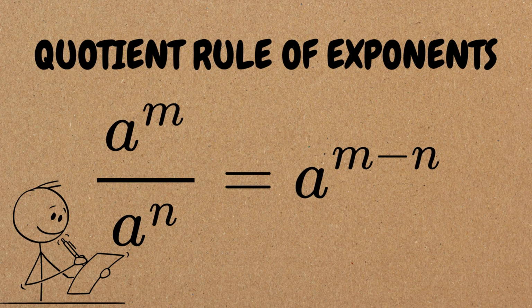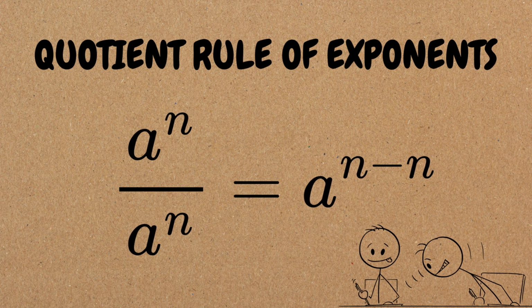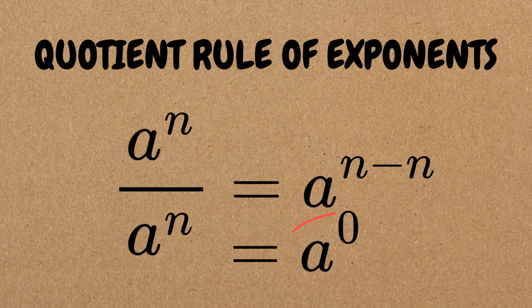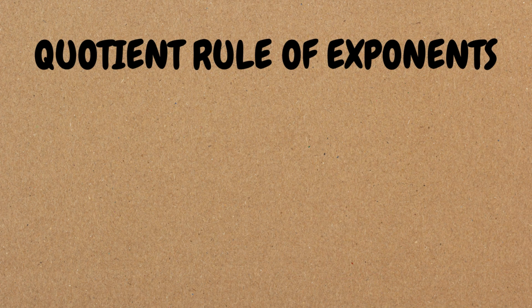a^m divided by a^n equals a raised to the power of m minus n. Now, let the exponents be the same. a^n divided by a^n equals a raised to the power of n minus n. Since n minus n equals 0, the right side becomes a raised to the 0 power.